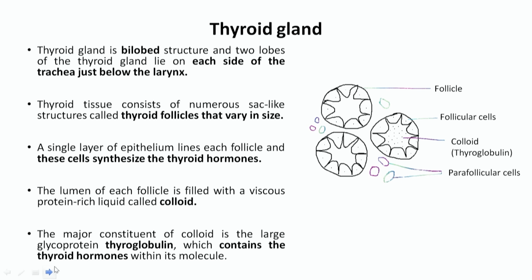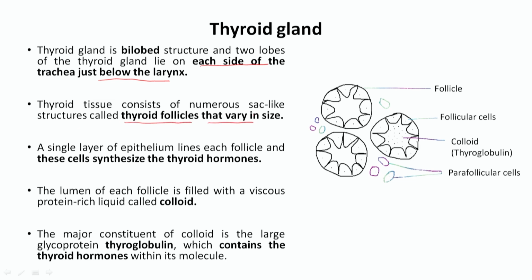The next gland, after the hypothalamus and the pituitary gland, is called the thyroid gland. This thyroid gland is a bilobed structure, and the two lobes of the thyroid gland lie on each side of the trachea just below the larynx. If you see this thyroid gland, it has numerous sac-like structures called thyroid follicles.